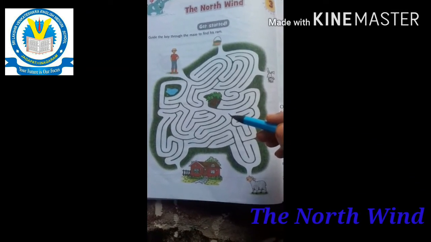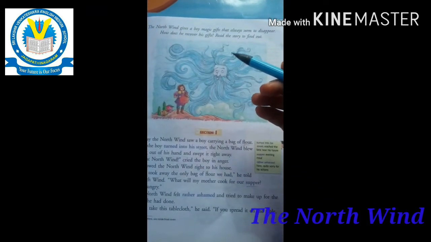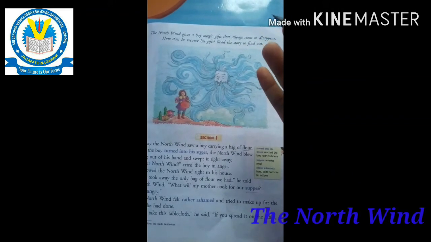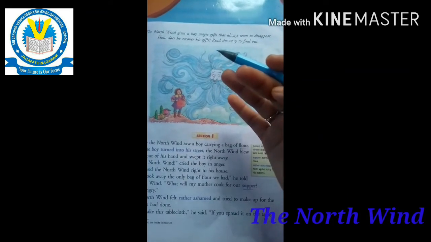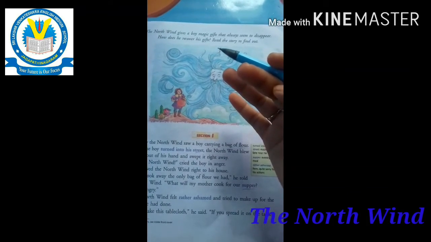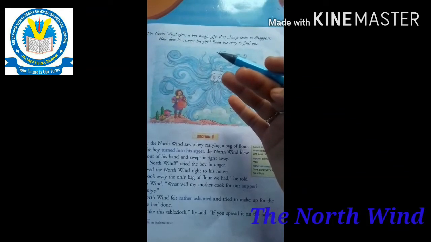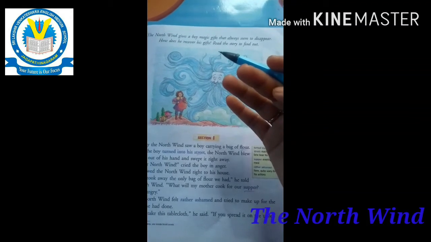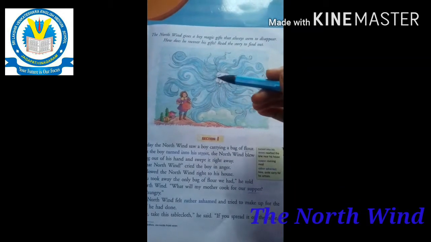See, children, in this lesson we have three main characters. The first one is a boy, the second one is the north wind, and the third is the inn. Inn, we already discussed in the first lesson, Ali and the Innkeeper. Inn means shop. So in this lesson also an inn is in the story.